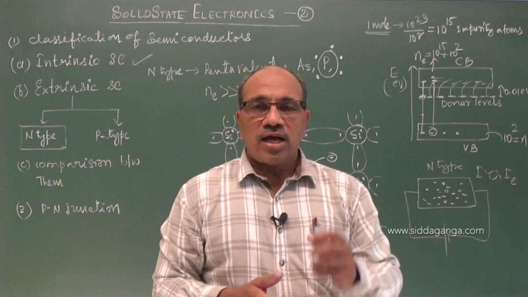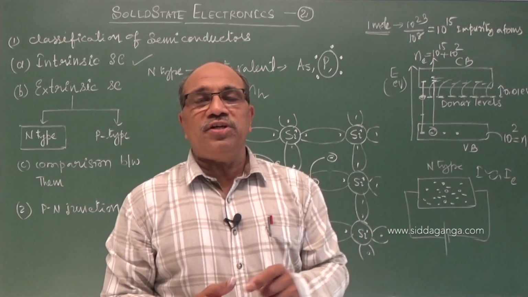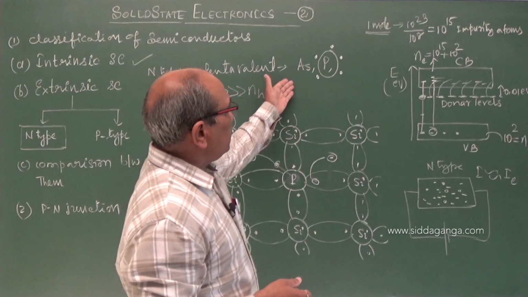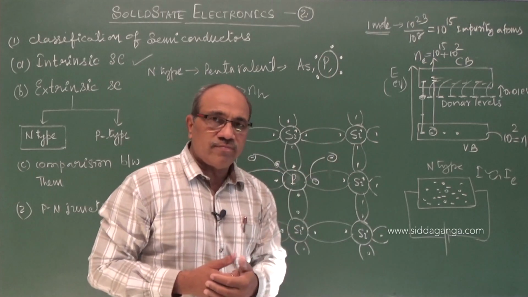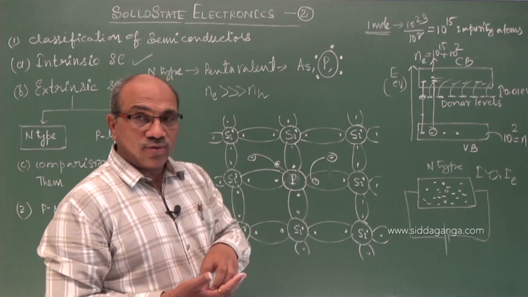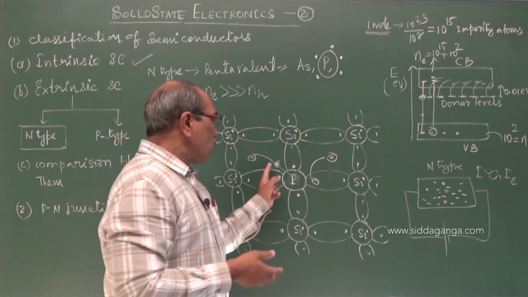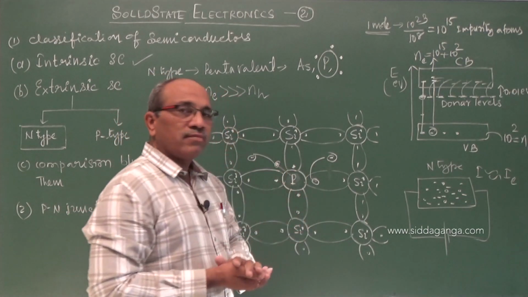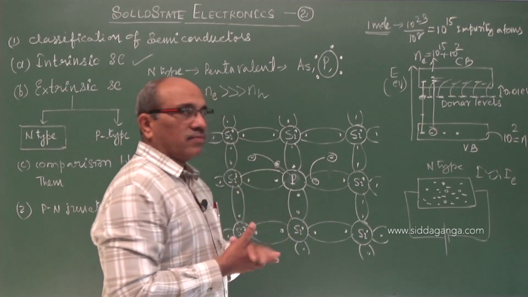Basically, when you add a pentavalent impurity like arsenic or phosphorus, antimony or bismuth, out of 5 valence electrons, 4 are shared with the neighbors and 1 is left free.